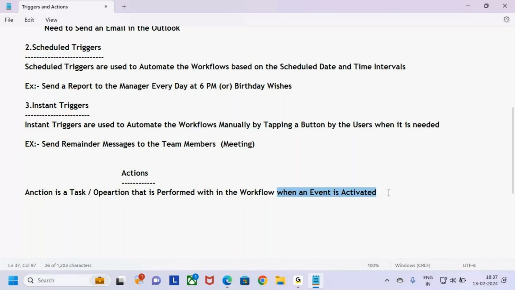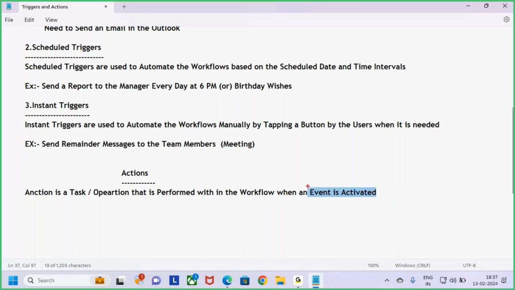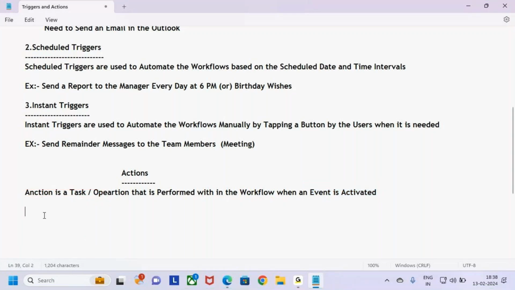When an event is activated within the workflow, then what actions do you want to take? So action is nothing but a task or an operation that is performed within the workflow when an event is activated. Let me give one example here, guys.